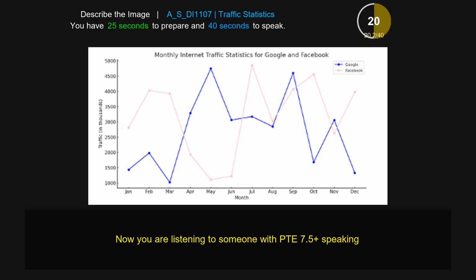The largest value of Google has been observed in the month of May and the smallest value has been observed in March. Furthermore, the largest value of Facebook has been observed in July and the smallest value has been observed in May. To conclude, the picture provides information about monthly internet traffic statistics for Google and Facebook.